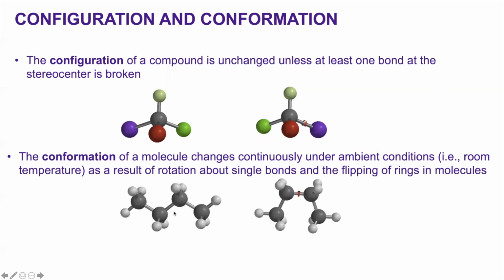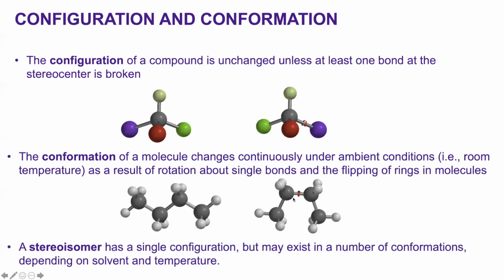Here is n-butane and here also n-butane. The only difference is that this is rotated around the single bond. This free rotation will result in multiple conformations. So a stereoisomer always has a single configuration, but it can exist in multiple conformations due to the free rotation around single bonds.